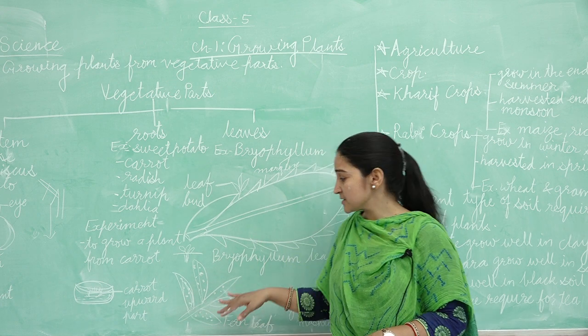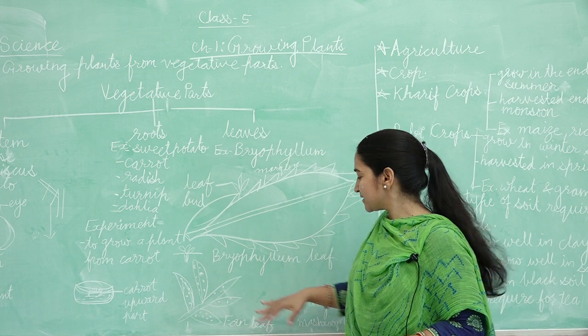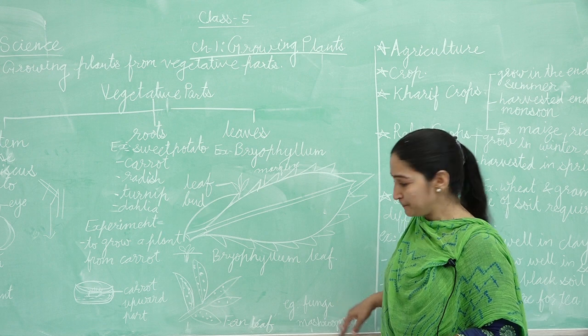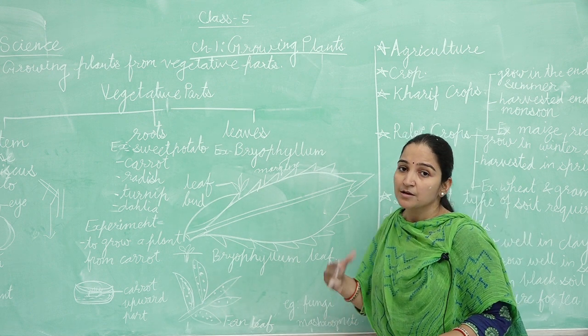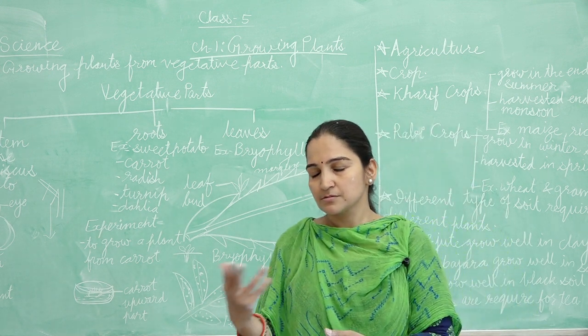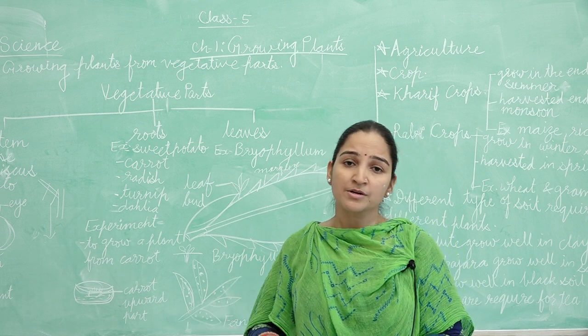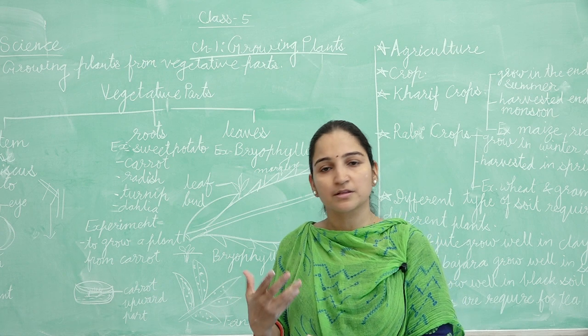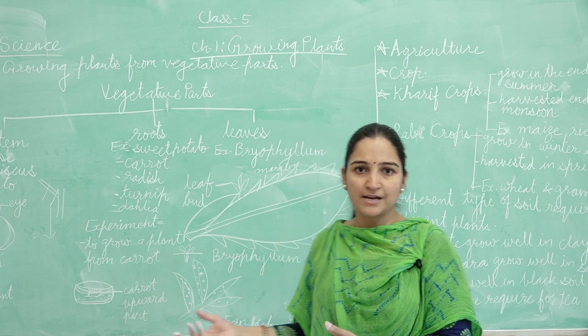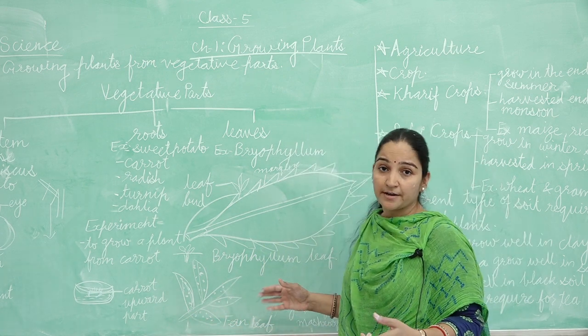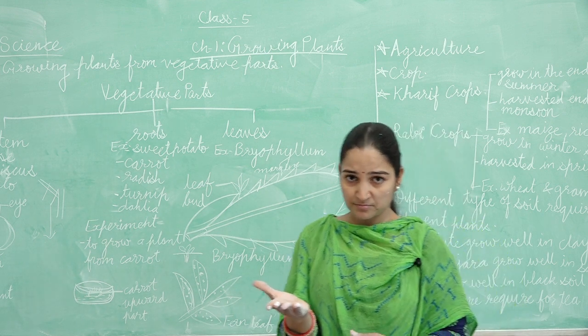Another example is fungi and mushroom. You can see in monsoon that mushrooms grow here and there. How can they grow? From spores only. Here is fungi on bread.